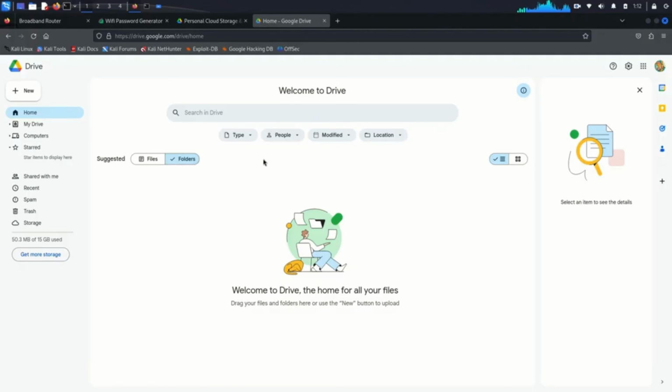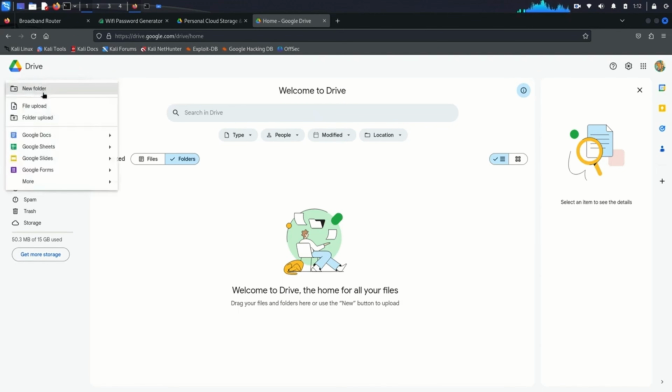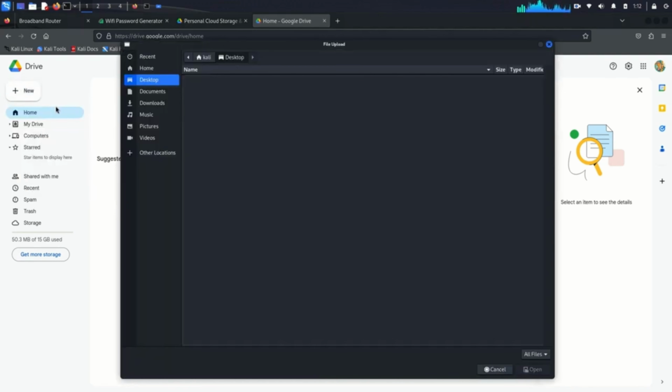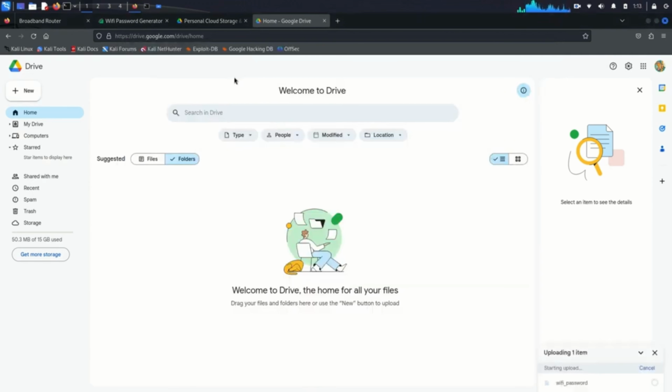Next, open your web browser and navigate to Google Drive. If you haven't already, sign in to your Google account. Upload the password file wifi_password.txt to your Google Drive. This ensures your password is securely stored in the cloud, accessible only by you.